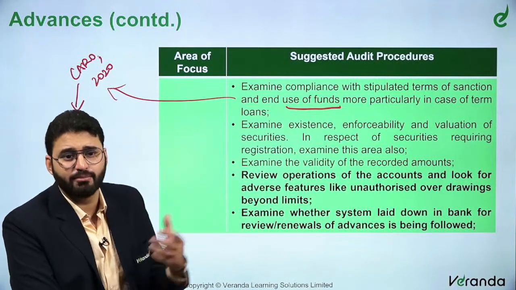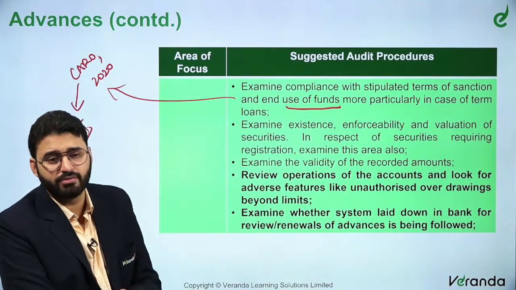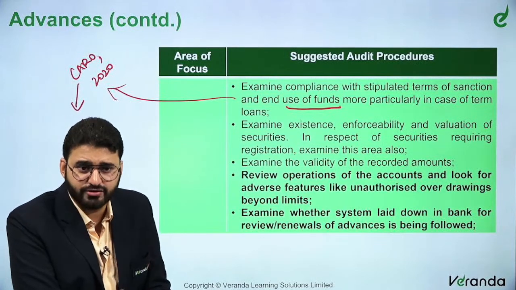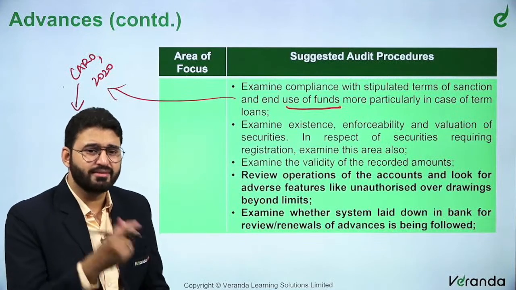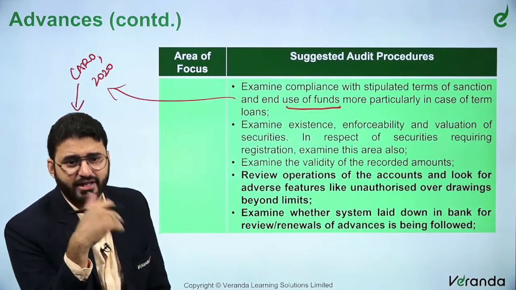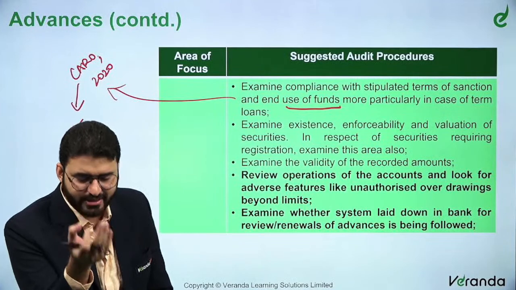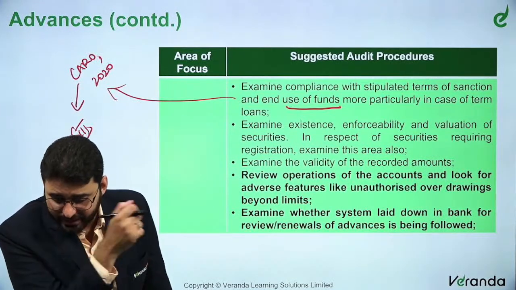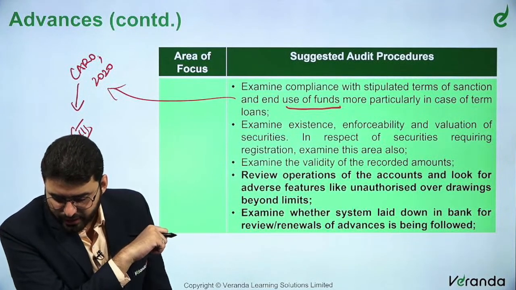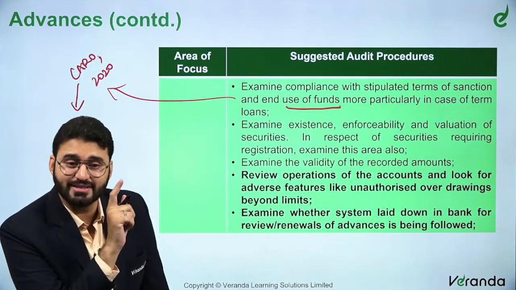If any term loan has not been used for the purpose for which it was taken, that has to be disclosed in the financial statements. So these two are complementing each other now. A simple thing a banker can do is check the disclosures in the financials, check the CARO reporting, and he'll be able to understand, right? Examine existence, enforceability, and valuation of securities. In respect of securities requiring registration, examine this area also.